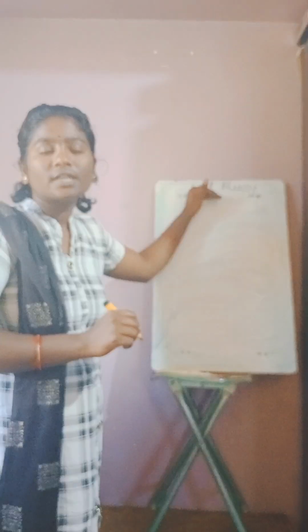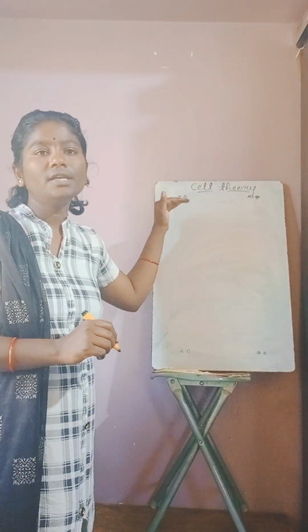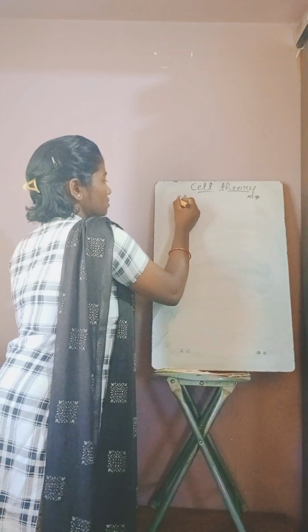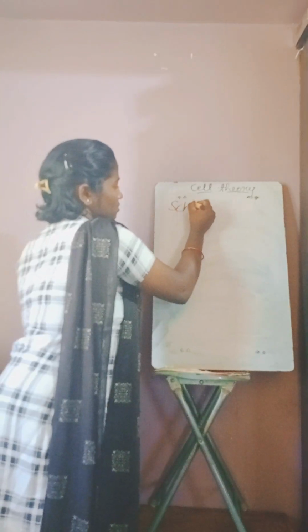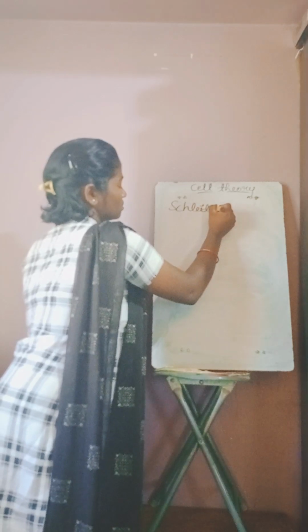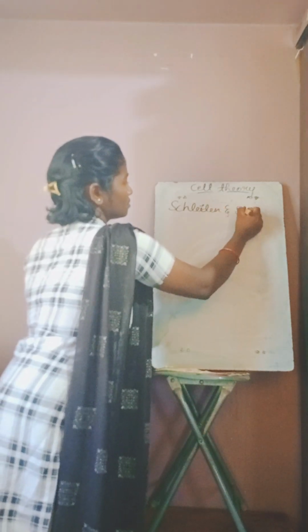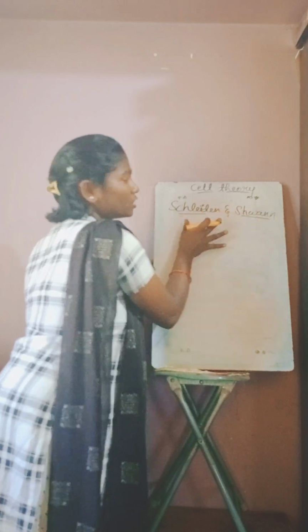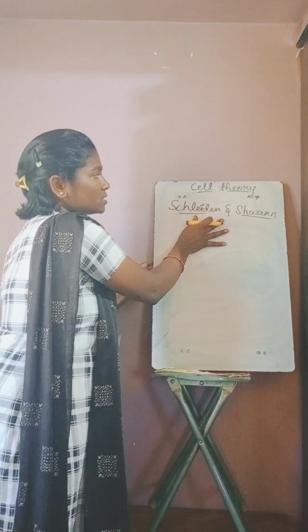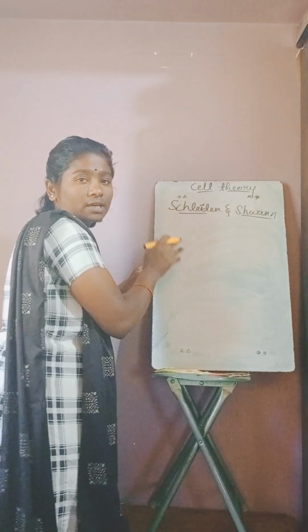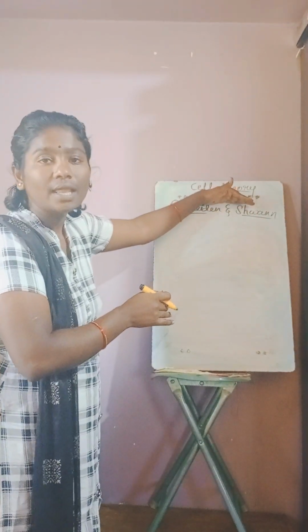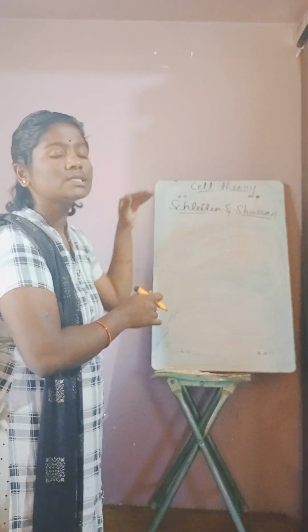So the cell theory was proposed by two great scientists, Schleiden and Schwann. Both of them are great scientists. They gave the cell theory. Now let us see what both scientists tell about the cell in the cell theory.